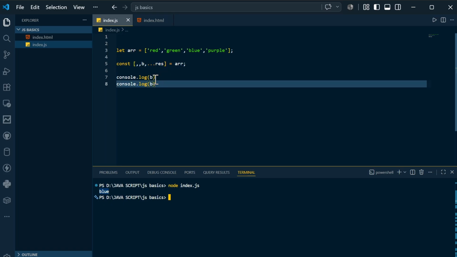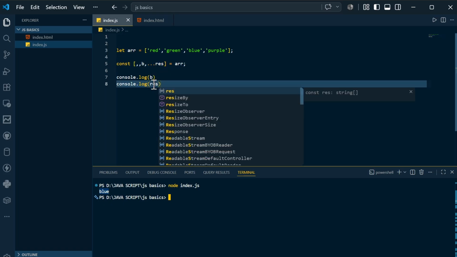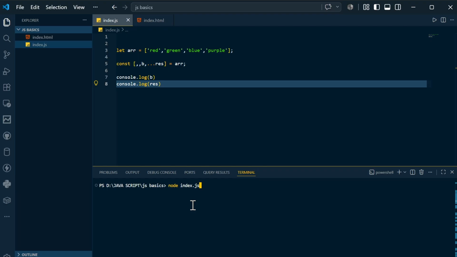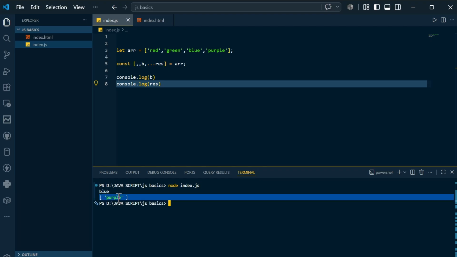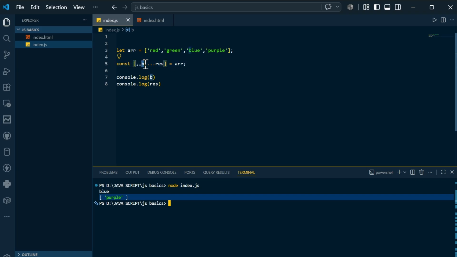If you print res, you can see purple. Why purple? Because you have come up to the blue; b is blue and you have only one element left, that is purple. So this is the way you destructure arrays. Destructuring is nothing but taking the values from this array and keeping them here. I will remove this.